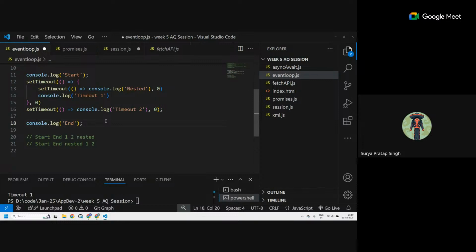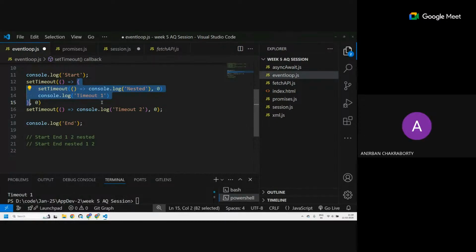Okay, so first timeout 2, I guess. Which set timeout got into the task queue first? Timeout 1, this one, right? It got moved to the task queue first. So since both have 0 seconds over here, whichever was executed first will be moved to the task queue first. So now this was in the task queue, then it gets pushed to the call stack. So this set timeout, whatever is inside it, now gets executed.